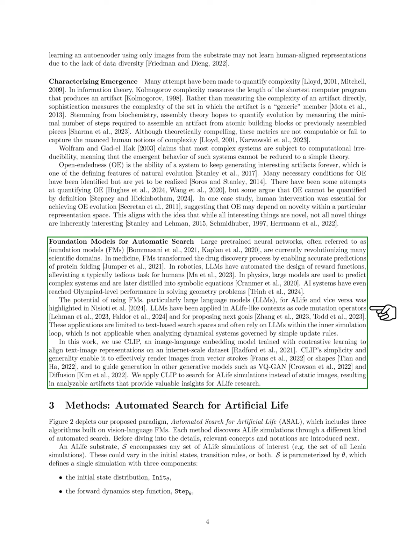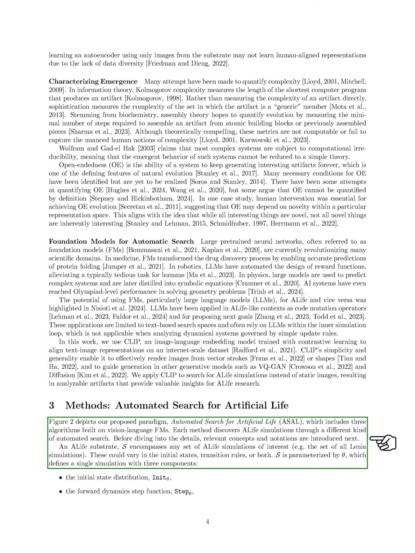Section: Methods, Automated Search for Artificial Life. In this section, we outline our approach, called Automated Search for Artificial Life, ASAL, which consists of three algorithms based on Vision Language Foundation Models, FMs. Each algorithm employs a unique automated search method to discover artificial life, A-life, simulations. We first introduce key concepts and notations.